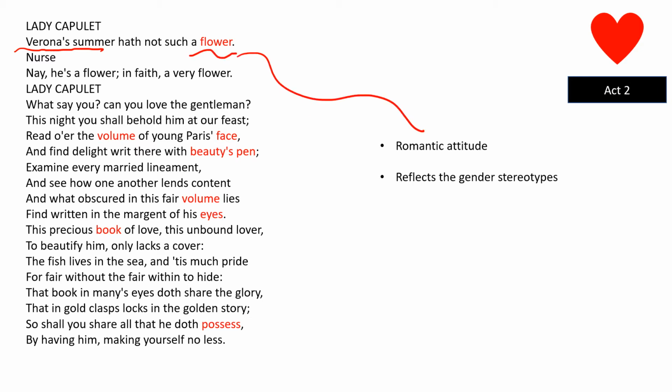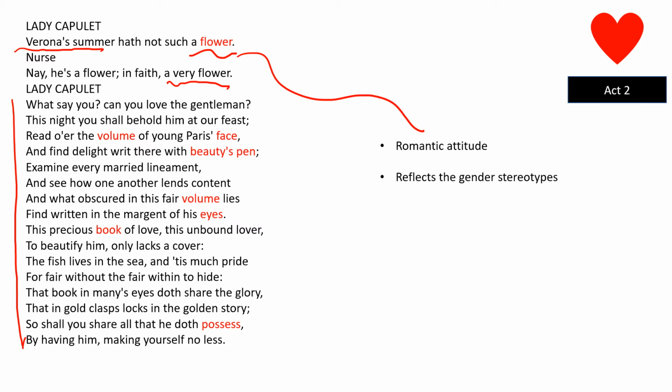And whereas the nurse implies more of a physical nature, and she's being a bit more suggestive, we can see almost an innocent aspect to Lady Capulet, in that she's just focusing on the beauty and how beautiful he is. But that also comes later on, when you see this massive big speech from Lady Capulet, showing that maybe she's a bit more confident about talking about these things.